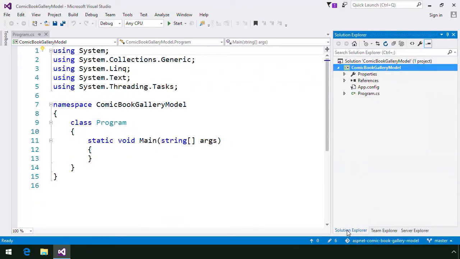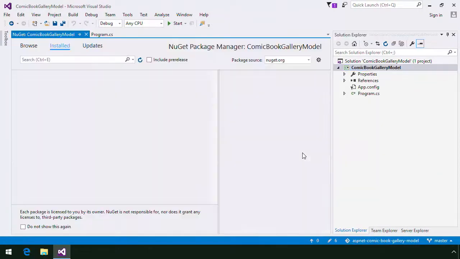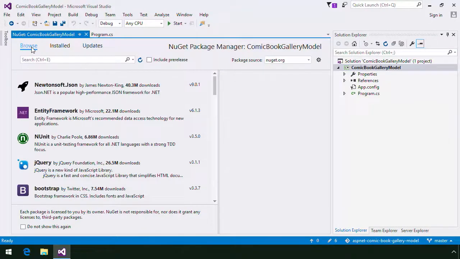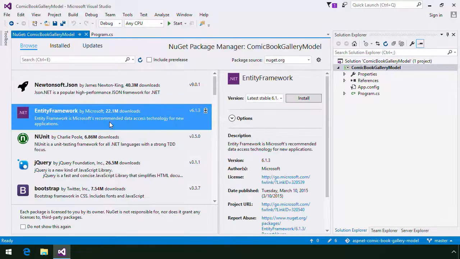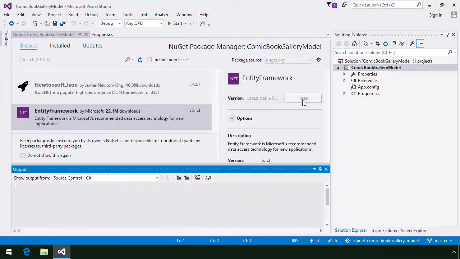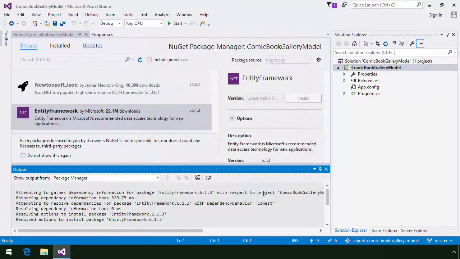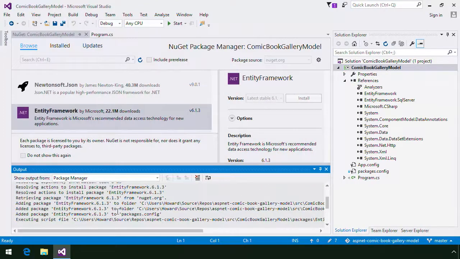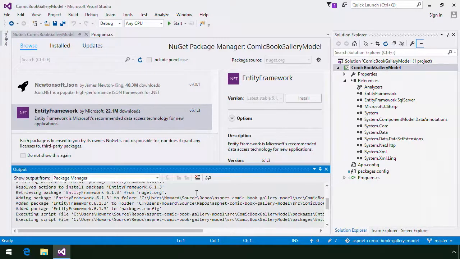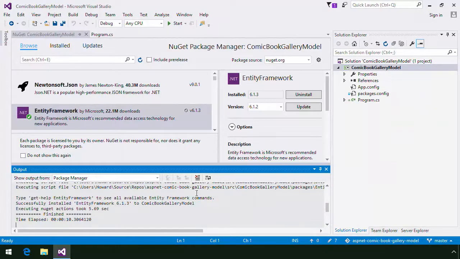Now we can use the NuGet Package Manager to add EF to our project. We don't even need to search for the package. It's the second most popular package at the time of this recording with 22.1 million downloads. To install the package, click the Install button, then OK, and accept the license. In the output window, we can monitor the installation progress. And it's finished now.